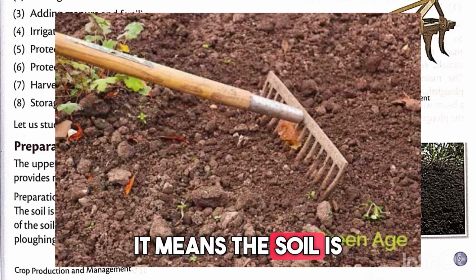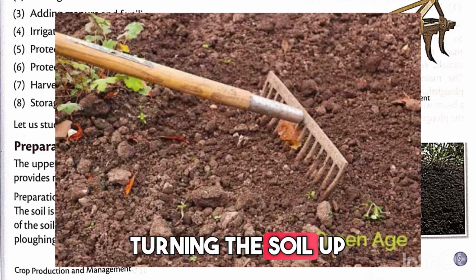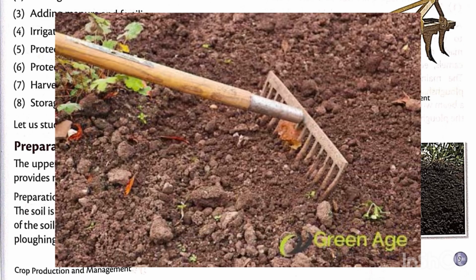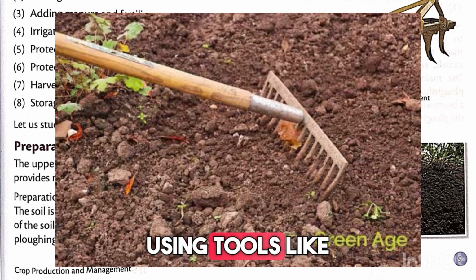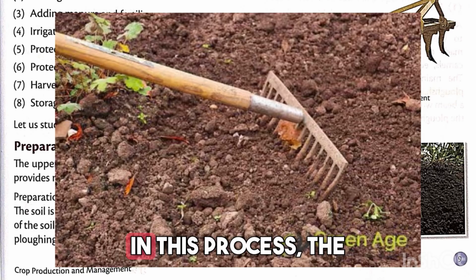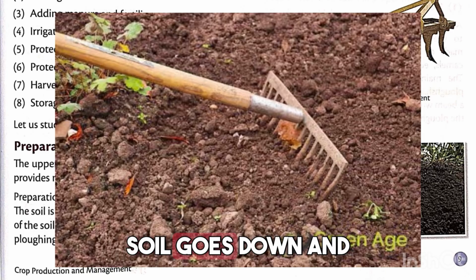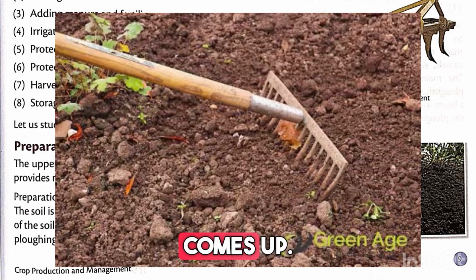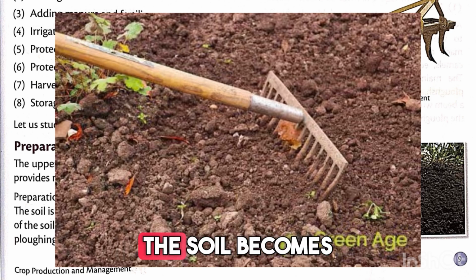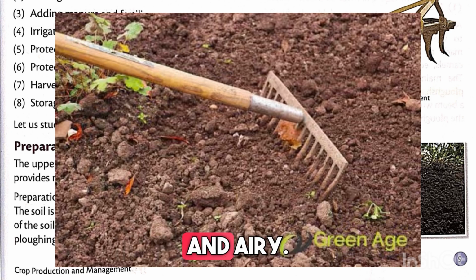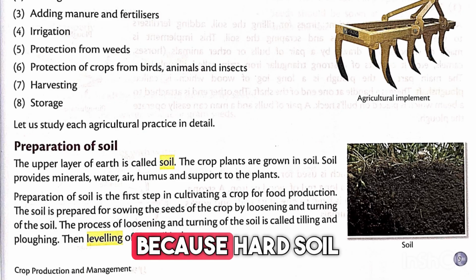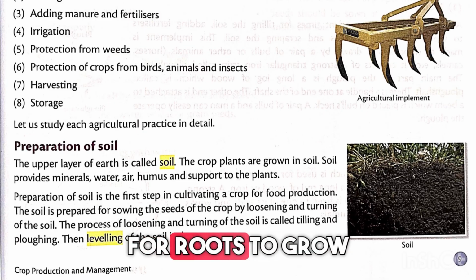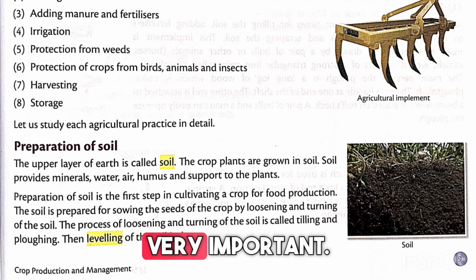It means the soil is made loose by turning the soil up and down several times. Students, farmers dig and turn the soil again and again using tools like plough or cultivator. इस प्रोसेस में ऊपर की सॉइल नीचे जाती है और नीचे की सॉइल ऊपर आती है. And because of this, the soil becomes loose, soft and airy. And why loose? Because hard soil makes it difficult for roots to grow properly, so loosening is very important.